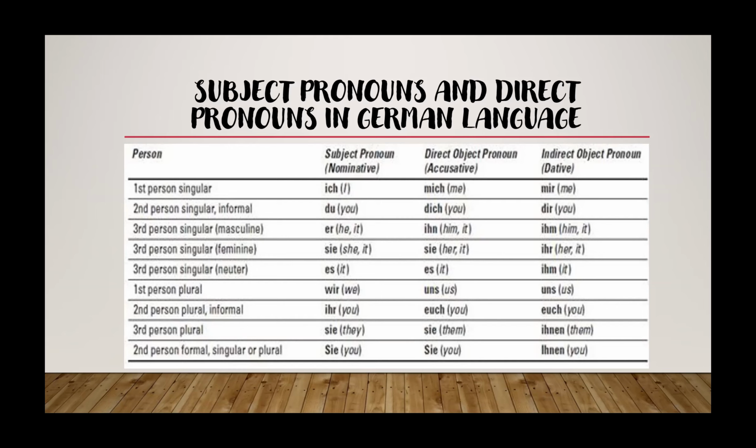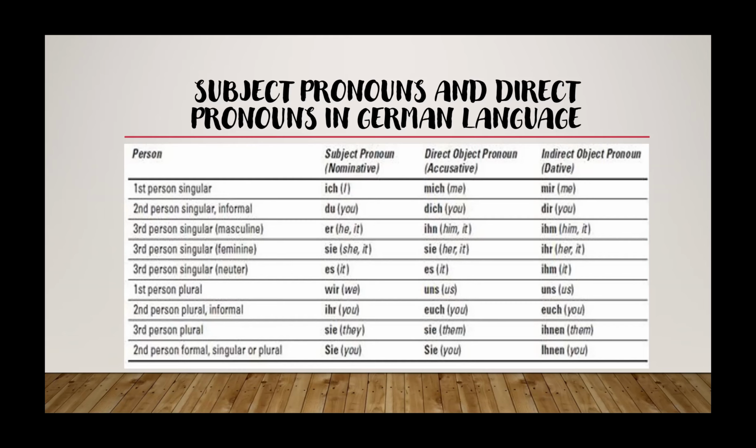Now, the third person singular neuter. The subject pronoun is es, it, and the direct object pronoun is also es, it. Now, in the first person plural, the subject pronoun is wir, we. Excuse me for the explanation. The direct object pronoun is uns, us.